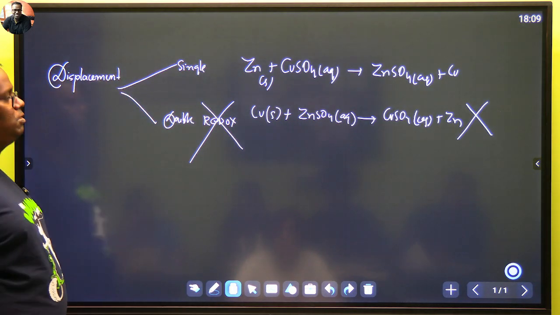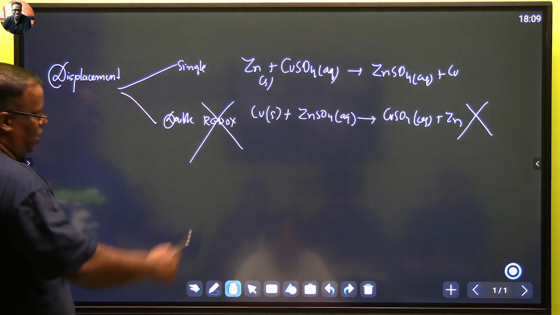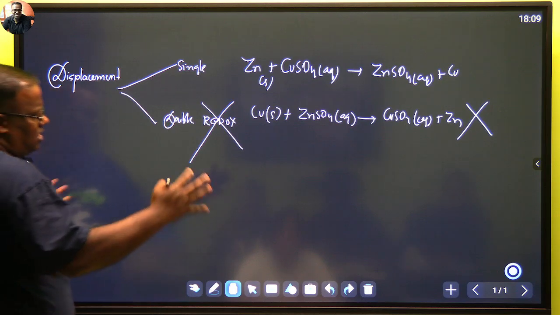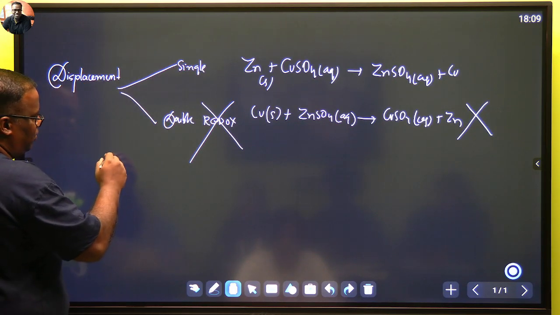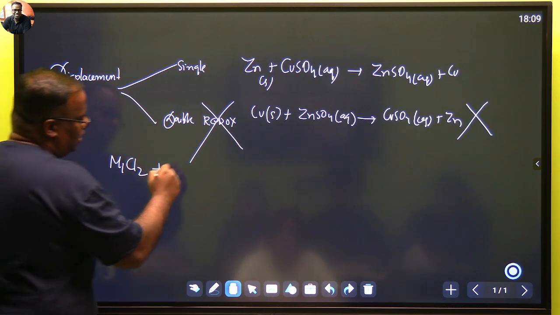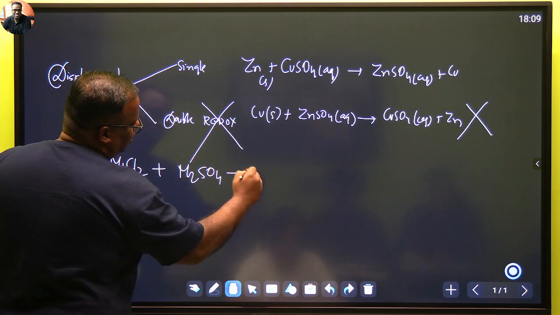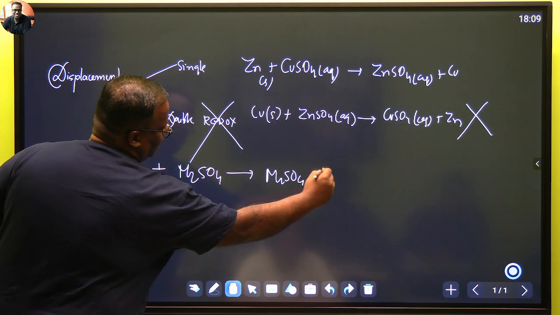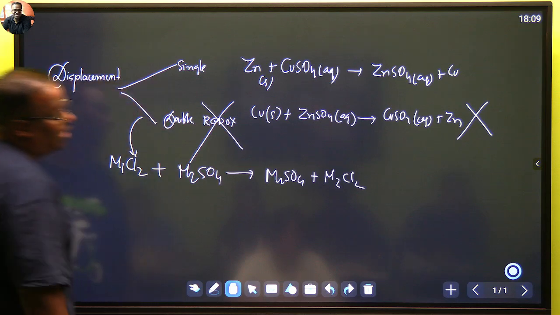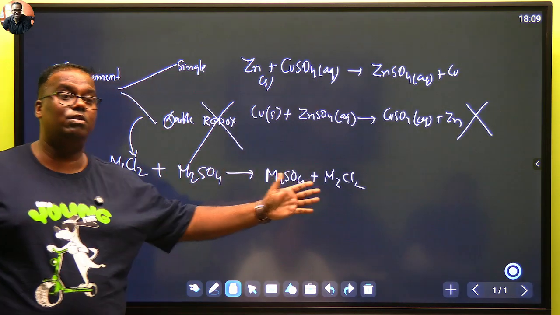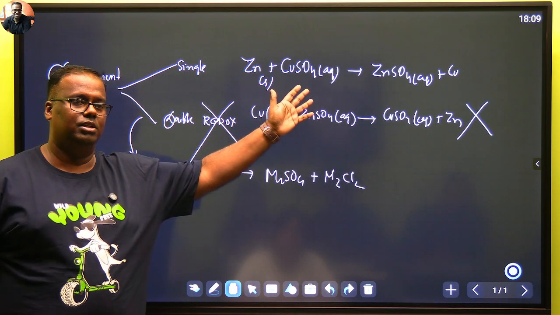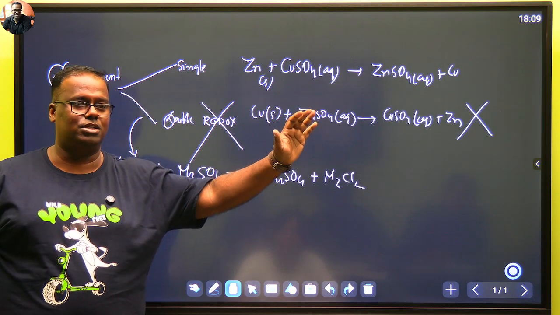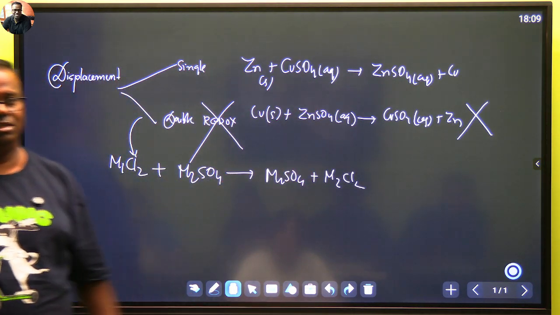Single displacement, double displacement, we have to remember. And what will double displacement be? This one will pair up with that one. There's just an exchange of metal and ion. Typically, you will have a metal 1 with a chloride salt reacting with a metal 2 with a sulfate salt. You will get, this is double displacement, metal 1 with the sulfate and metal 2 with the chloride. In this type of reaction, redox will never be seen. Redox will be seen only here. Combination reactions are redox. Yes, all reactions are redox except double displacements.